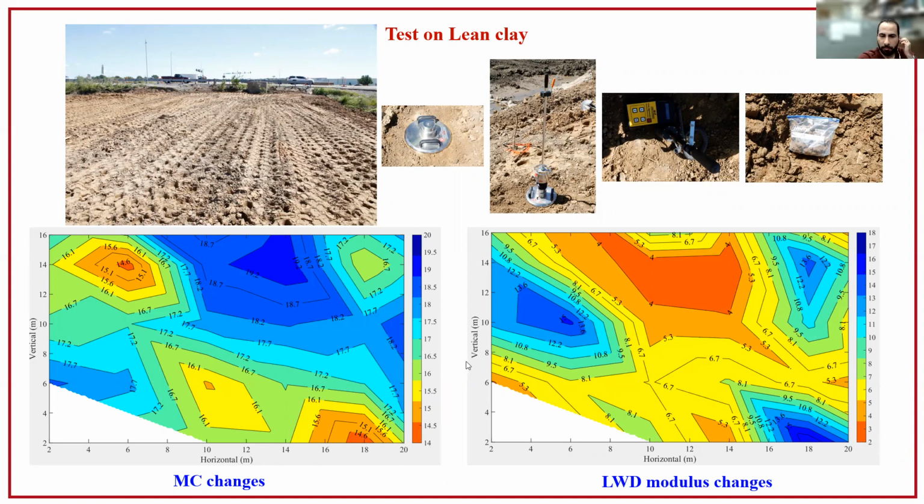As you can see, the zones that have the highest moisture content have the lowest modulus values, and the orange zones that have the lowest moisture content, the driest conditions, show the highest modulus values. This shows the effect of moisture content on the lightweight deflectometer modulus.